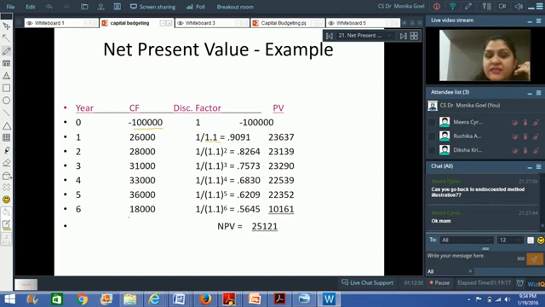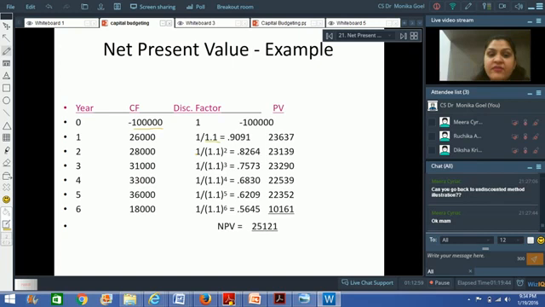This particular project is going to give you these cash inflows over a period of time. First year you will get 26,000 rupees. Second year 28,000. Third year 31,000. Fourth year 33,000. Fifth year 36,000. And sixth year 18,000 rupees. Assuming the life of this project is just 6 years.